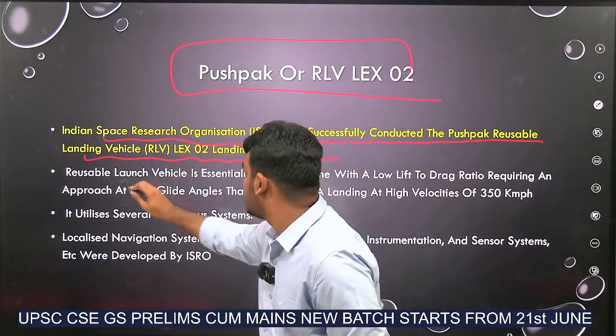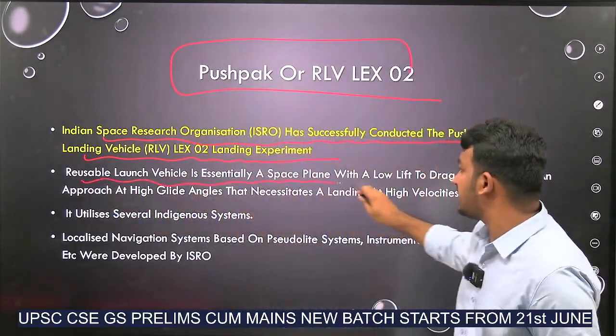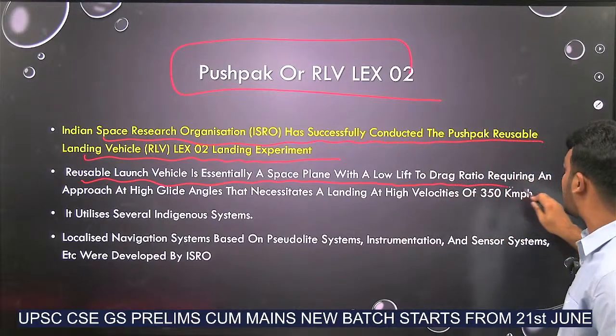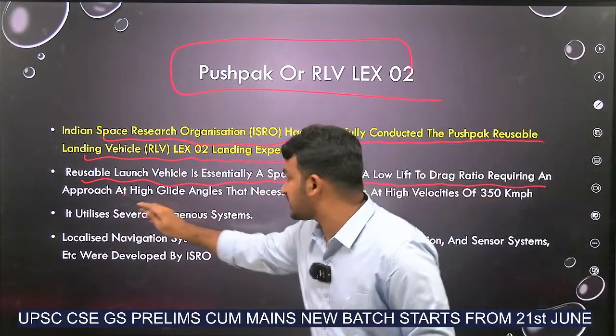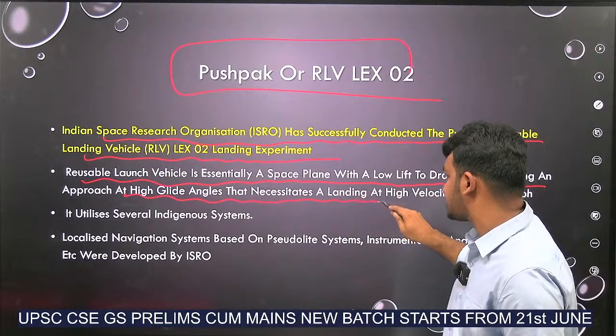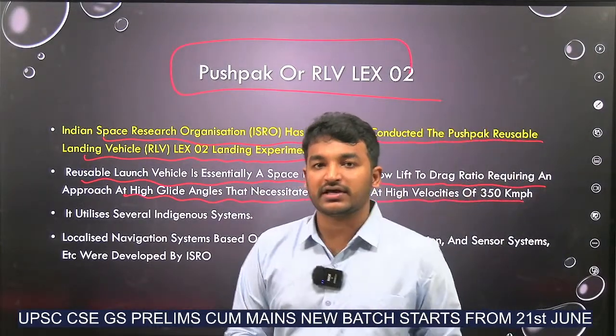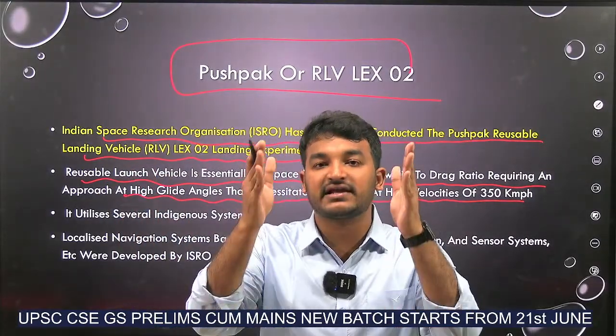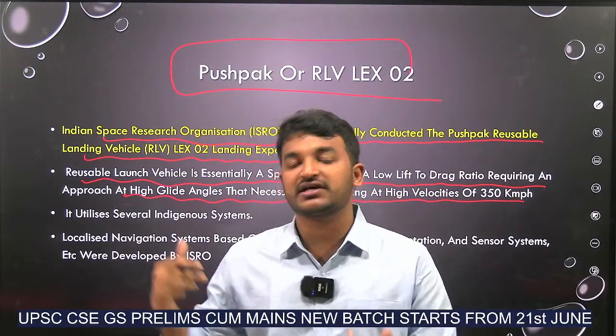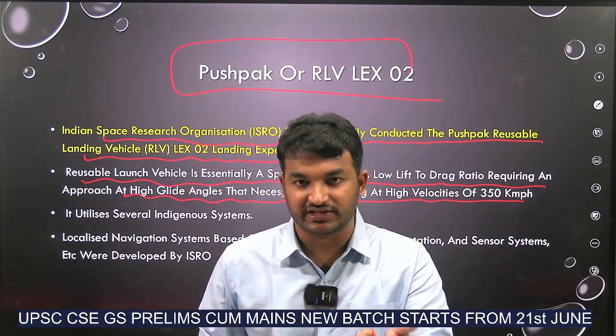Pushpak. A reusable launch vehicle is essentially a space plane with a low lift to drag ratio, requiring an approach at high glide angles that necessitates landing at high velocities of 350 kmph. Okay. So the major function of this Pushpak is going into space and again landing safely on the earth. Of course, the name itself says that it is a reusable launch vehicle. Got it?